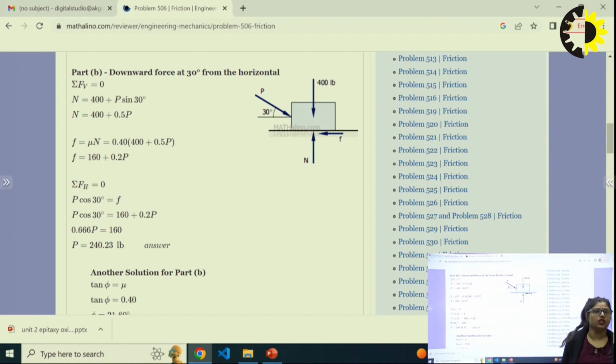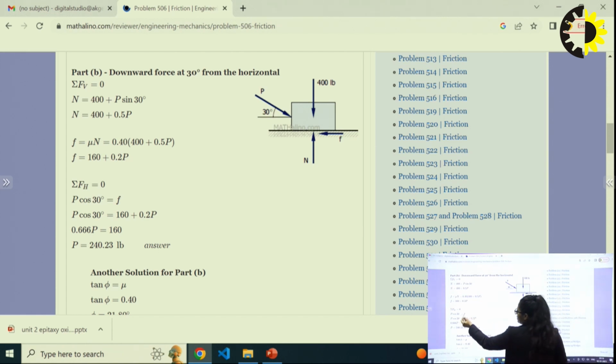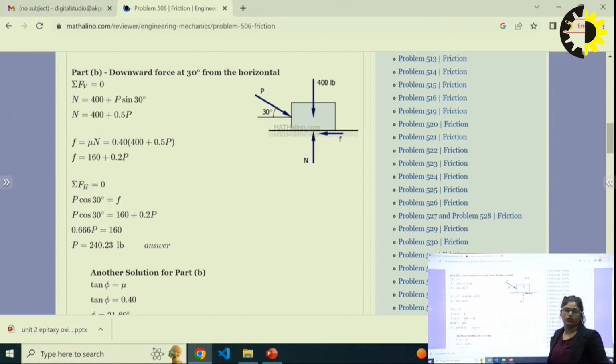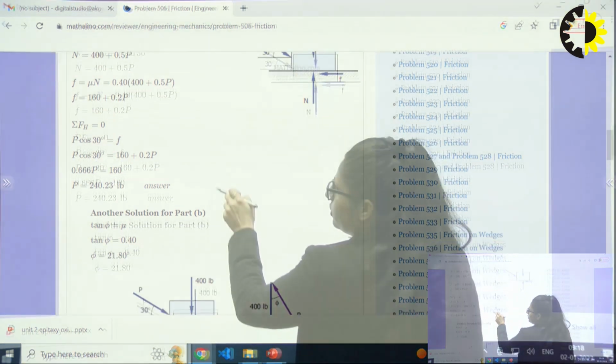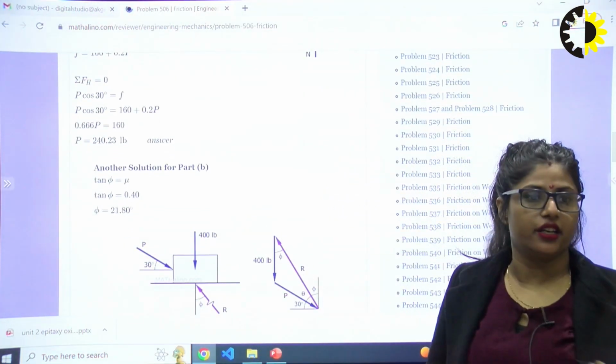Summation of horizontal forces is equal to 0. This friction force is in the horizontal direction, and the horizontal component of P is also in the horizontal direction. P cos 30 minus F is equal to 0, so P cos 30 is equal to F. F we already found as 160 plus 0.2 P, so we put it in, and now we can easily find the value of P. I hope it is very easy. Questions on friction force are very easy, a basic type of question generated in frictional force.